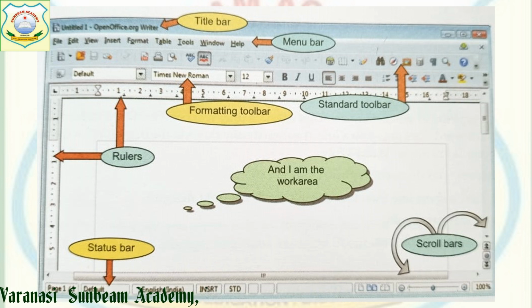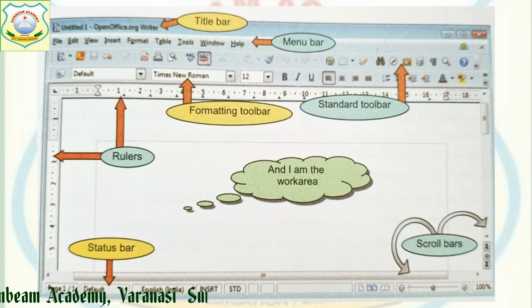Below your formatting toolbar, you are able to see rulers. One is the horizontal ruler on the upper side and the vertical ruler on the left side. This is to set the margin of the page.